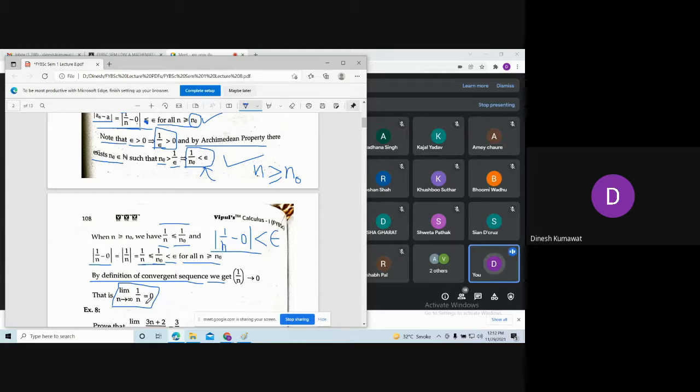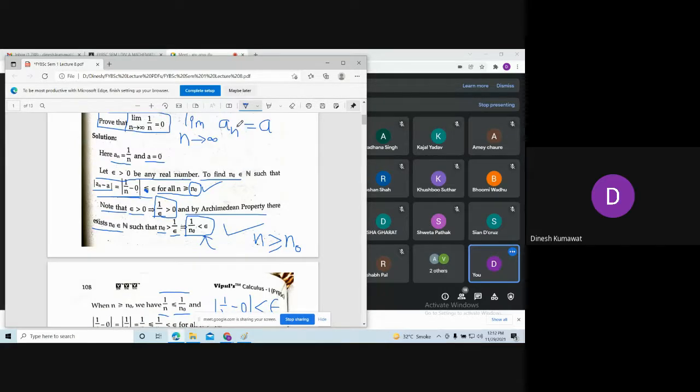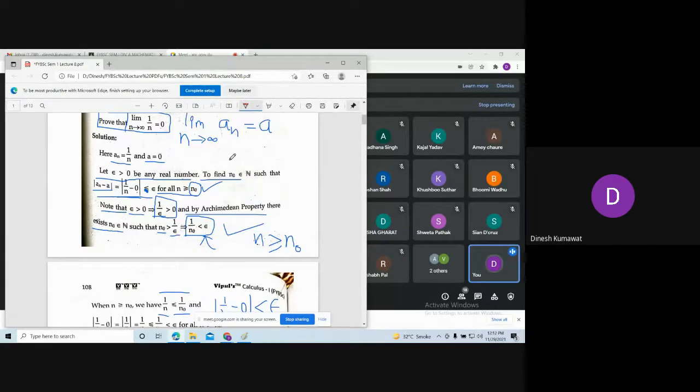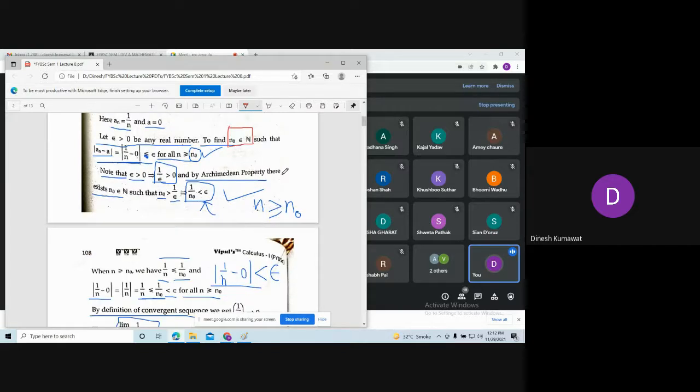Now can anybody tell me, here we said that we need to find this number n naught. By observing this solution, which n naught are we picking such that after this number n naught, we are approaching 0 very fast?